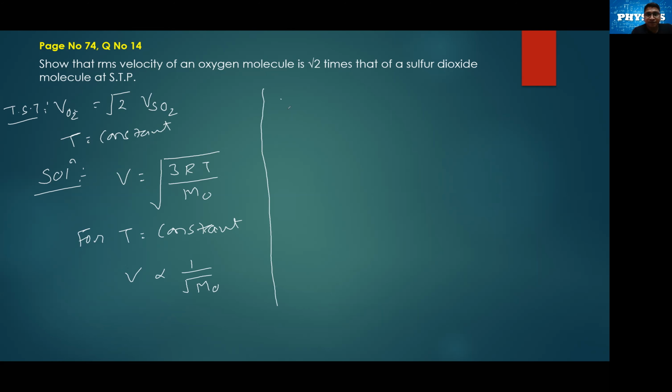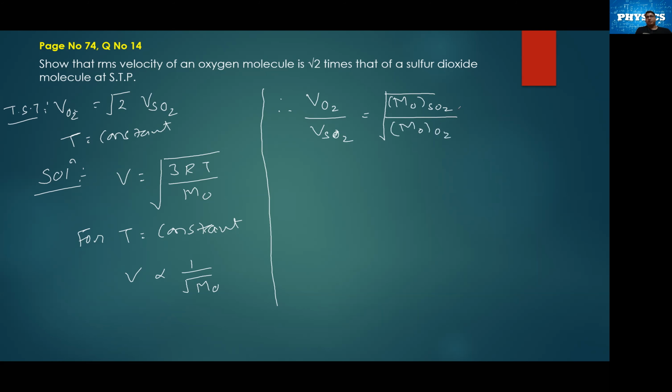So from here, V of oxygen molecule to the V of sulfur dioxide, if we have to find it, is going to be equal to the square root of, since it is inversely proportional, the molar mass of SO2 to the molar mass of oxygen.